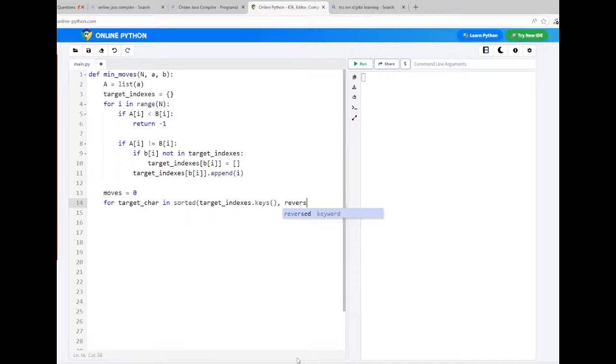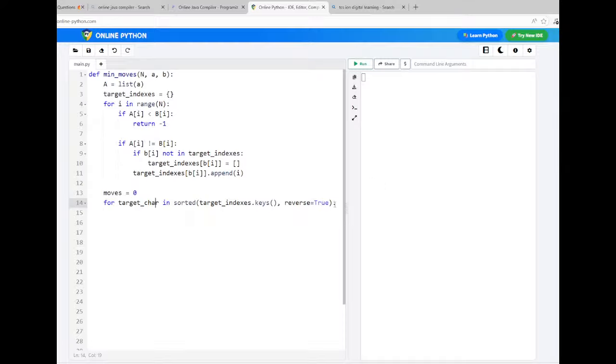So you just say reverse is equal to true. Like B comma A, you get the list, the first character B will be supplied to this target character. For that B you get all the indices.